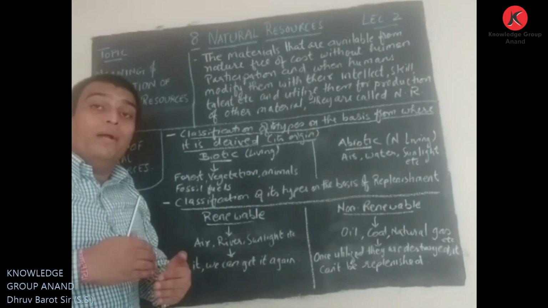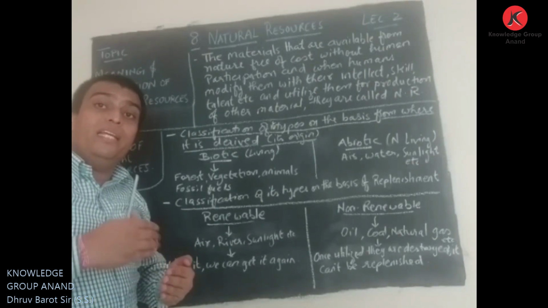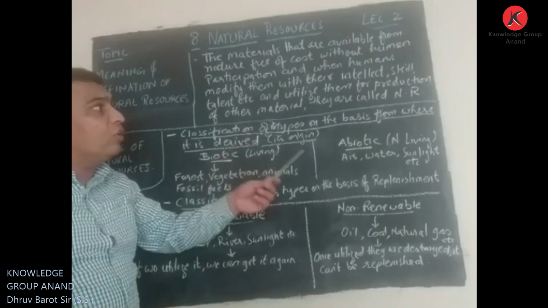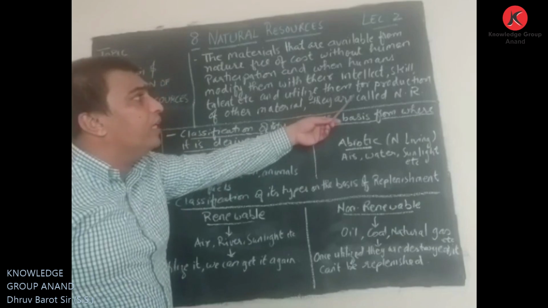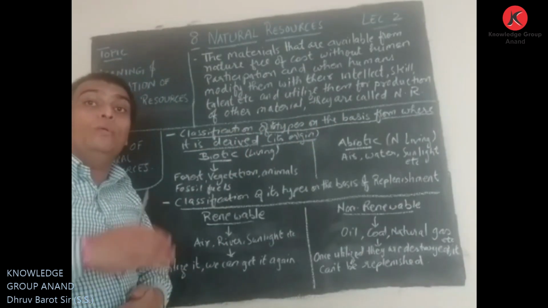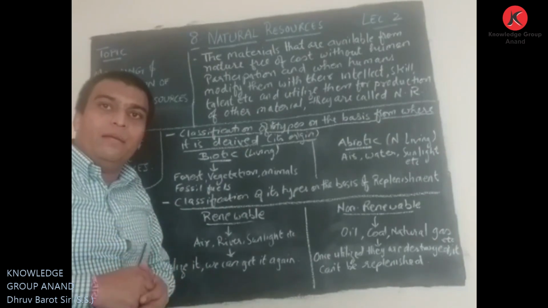When these materials fulfill our need or come in our use, then they become natural resources. Then they are utilized for production of other material, so it becomes useful to produce other material as well. Let me share an example.